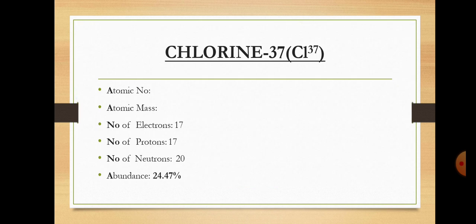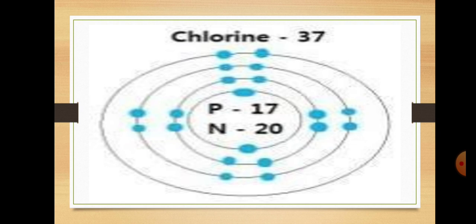Now chlorine 37: atomic number 17, mass number 37, number of electrons 17, number of protons 17, number of neutrons equal to 20, percentage abundance 24.47 percent. You can see on your screen that there are 17 protons and 20 neutrons, and 17 electrons are also present. 17 plus 20 is equal to 37.